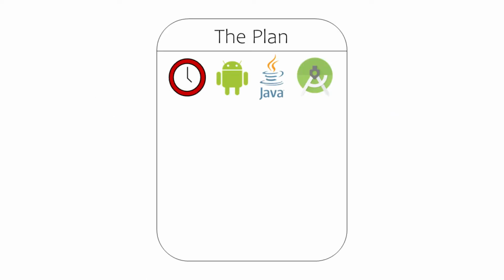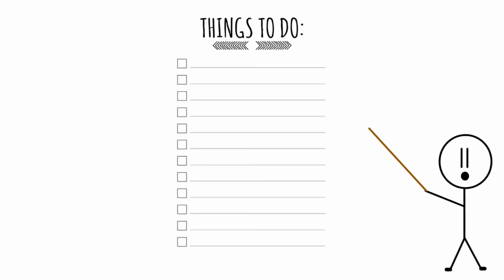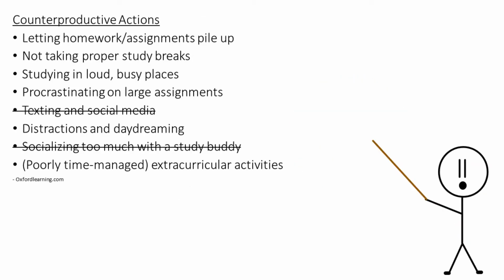Here is our plan so far. So I googled for counterproductive actions, and these were the results. The main purpose of our app would be to prevent as many of these as possible. The first step would be to cross out the ones that usually don't apply to me. My first plan of action was to add a simple to-do list where you can complete and edit tasks. This would take out 3 of the possible counterproductive actions.